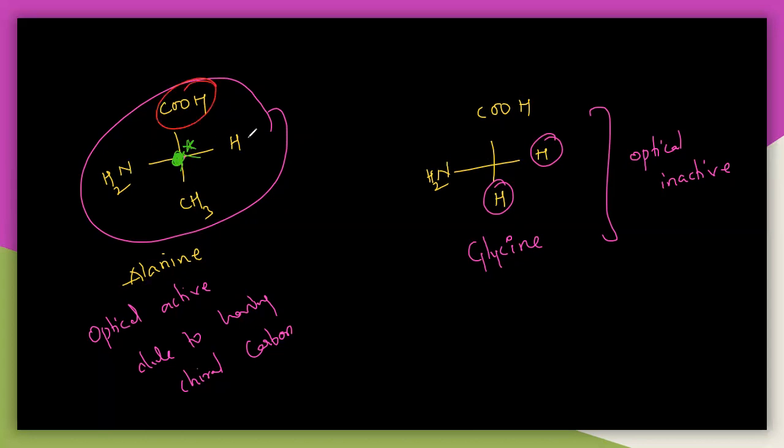You can see COOH is different, hydrogen is different, CH3 is different, NH2 is different. So hence this alanine is optically active, but in the case of glycine there are two similar atoms. So it is optically inactive because there is no chiral center. This center is not a chiral center. So that is the chiral center here. Chirality is very important here. You need to understand chirality and the chiral center.